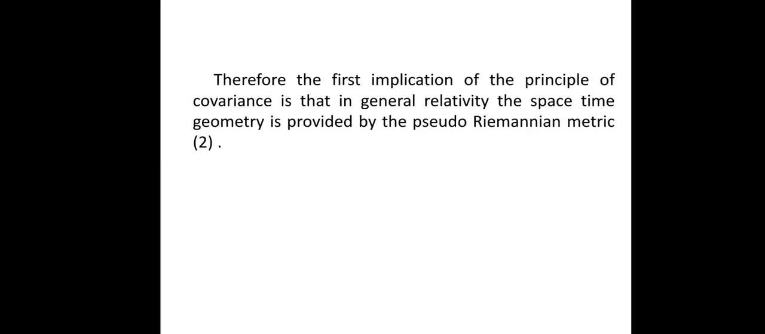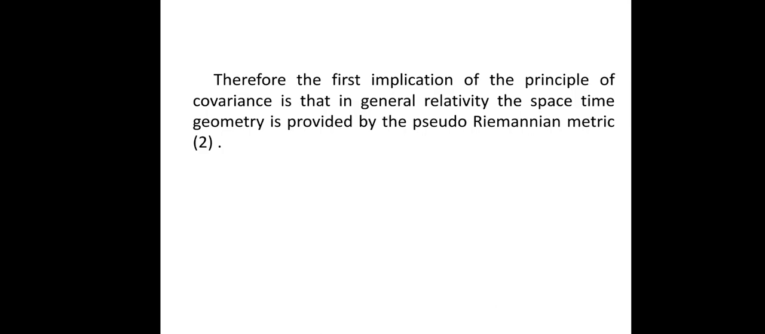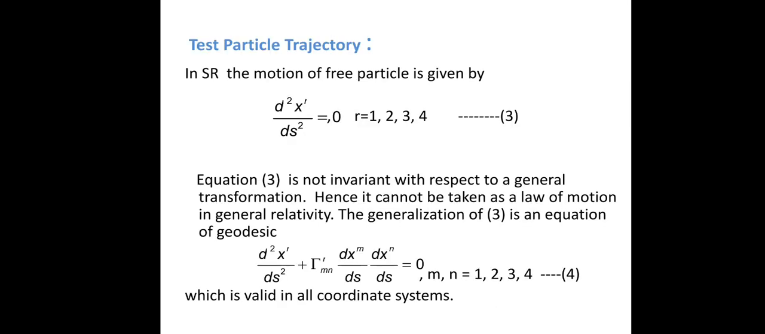So the first implication of the principle of covariance is that in general relativity, the space-time geometry is provided by the pseudo-Riemannian metric given by equation (2), as we see here. So the first implication is about the space-time, and the space-time of general relativity is provided by the pseudo-Riemannian metric. And the second implication is about the test particle trajectory.